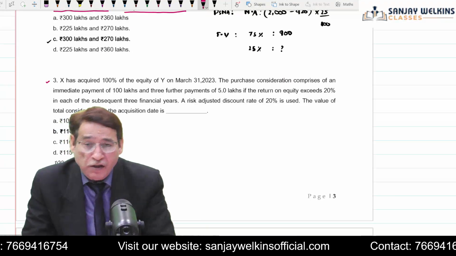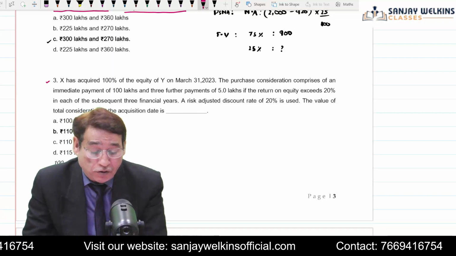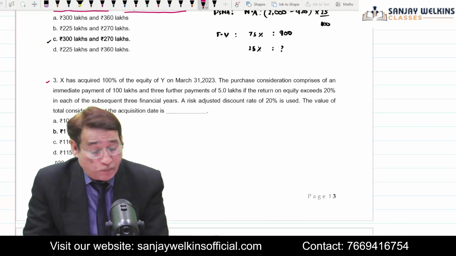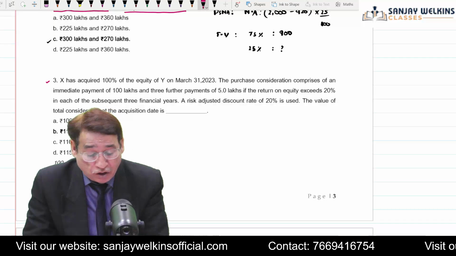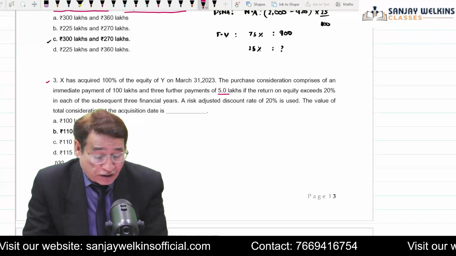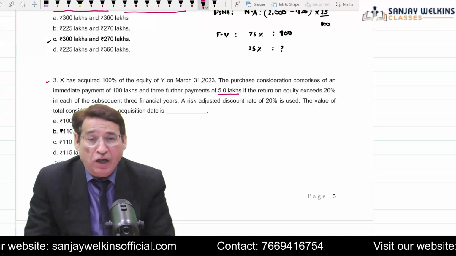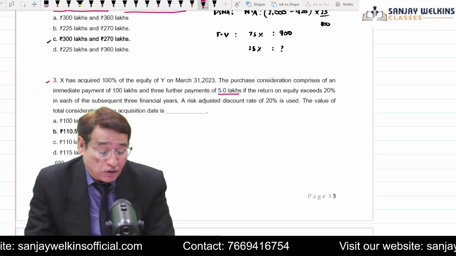Question number 3. Here it is written, X has acquired 100% of equity of Y Limited on 31st of 3, 2023. Further, it is given in the question that purchase consideration comprises of an immediate payment of 100 lakh and 3 further payments of 5 lakhs. It is a case of what we call deferred consideration. If you remember, we have done every concept, correct? So this should not strike you as a surprise.